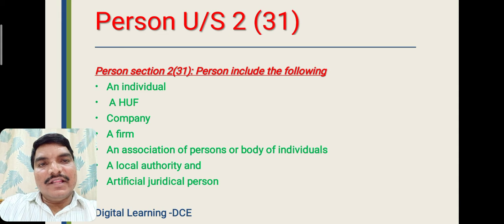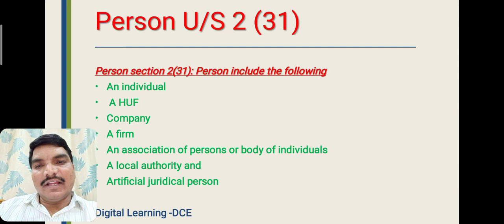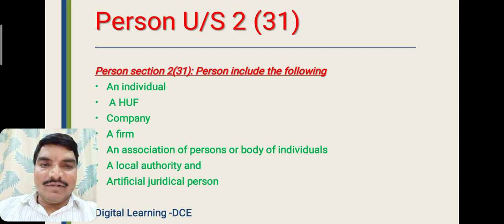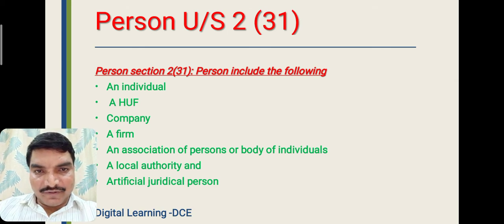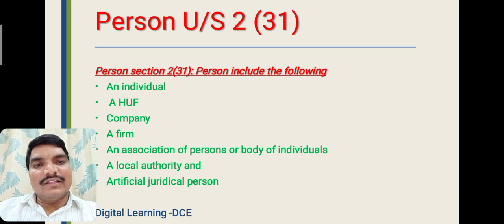So, under Section 2 subsection 31 of the Income Tax Act 1961, the term person includes an individual, a Hindu undivided family, a company, a firm, an association of persons or body of individuals, a local authority, and an artificial juridical person.